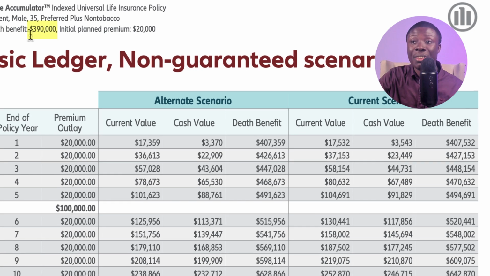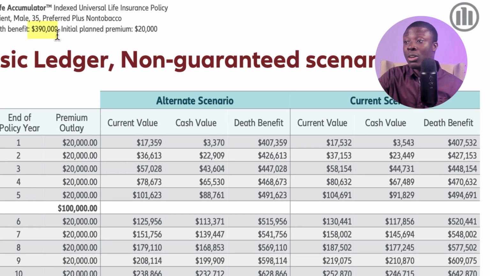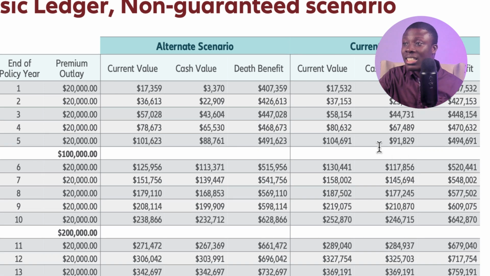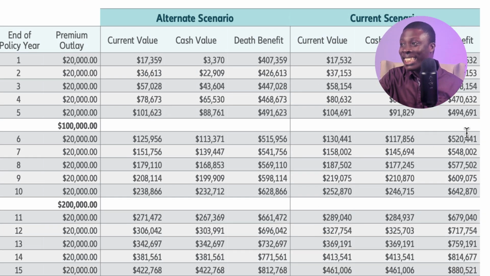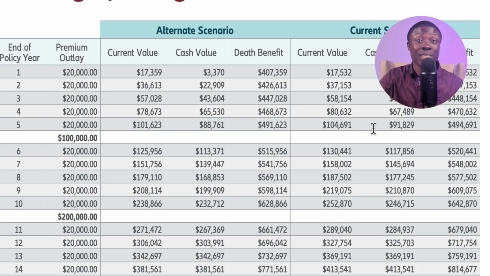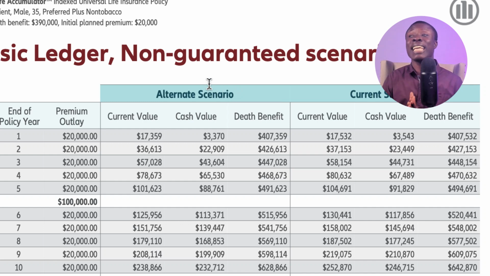So you have $390,000 starting off. When we have about $104,000 in the policy, you add these two numbers and we have $494,000. So as your current value increases, the death benefit also increases along. Basically meaning that the death benefit already includes the current value.